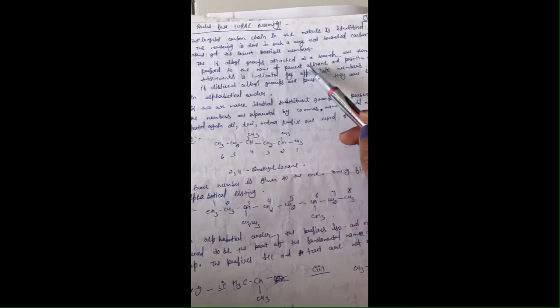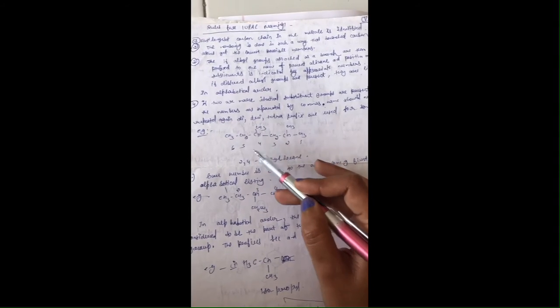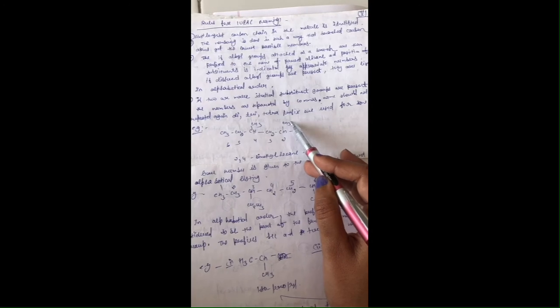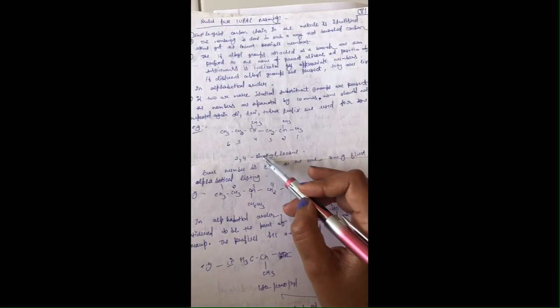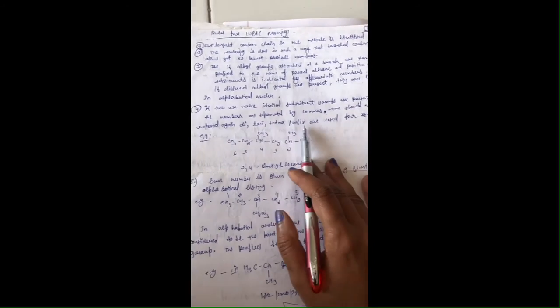And if alkyl groups are attached as a branch, then they are prefixed to the name of the parent alkane and the position of the substituent is indicated by appropriate numbers. Here you can see 2, 4, I have written 2 methyl groups, same groups. I will not write it again and again. I can rewrite it as dimethyl hexane. Clear? So these are the rules that you have to keep in your mind.